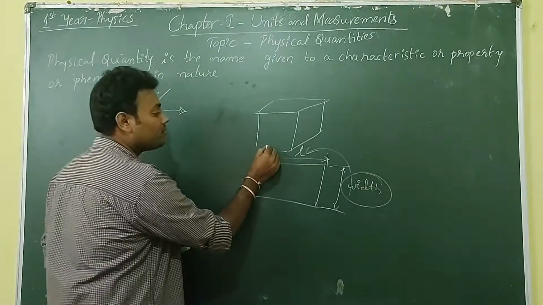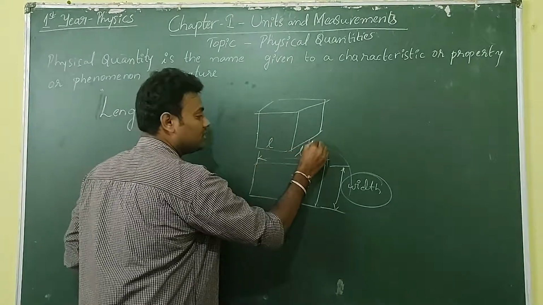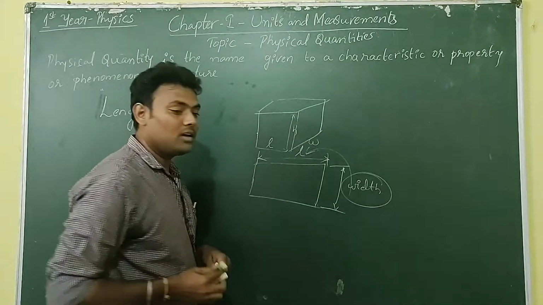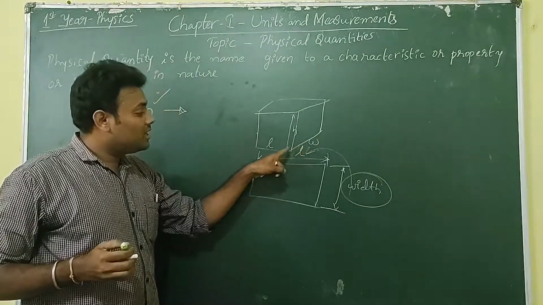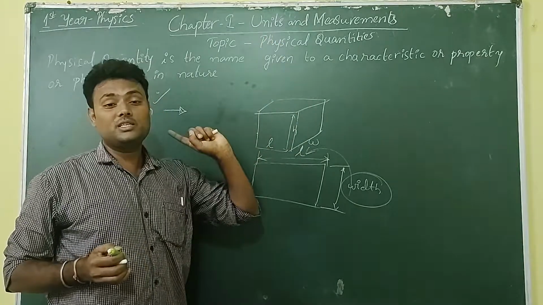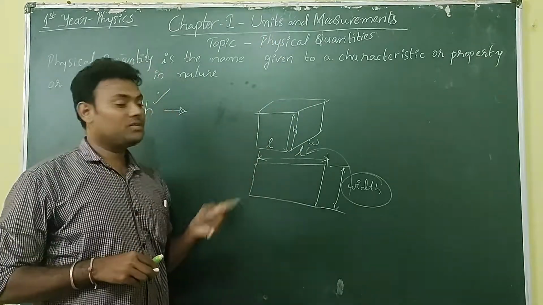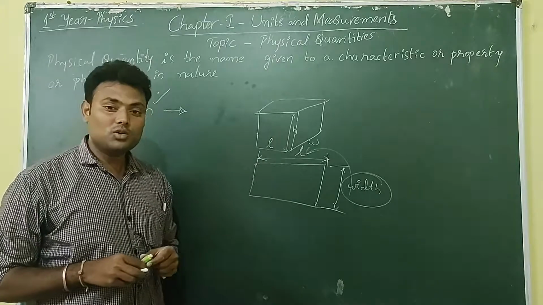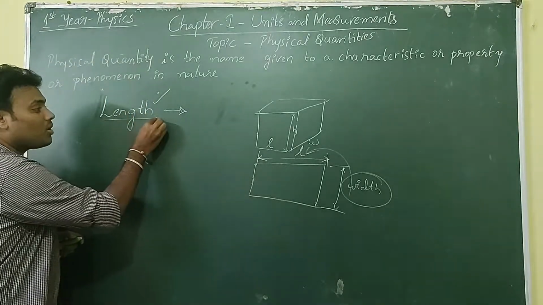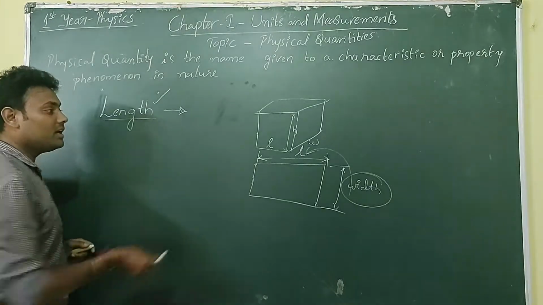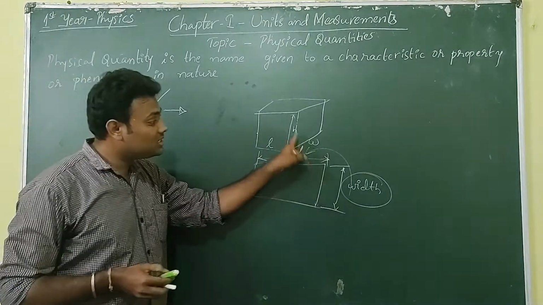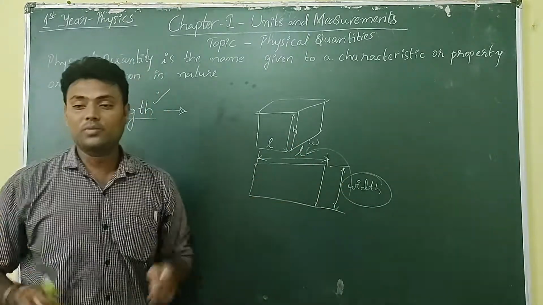In the same way, this is length, this is width, this is height. Width is length measured in another direction, and height is also length measured in another direction, which is 90 degrees to this. So length is the only property we can consider in different directions, but you cannot consider height and width as different properties.